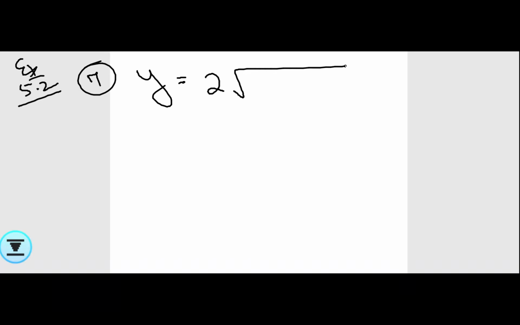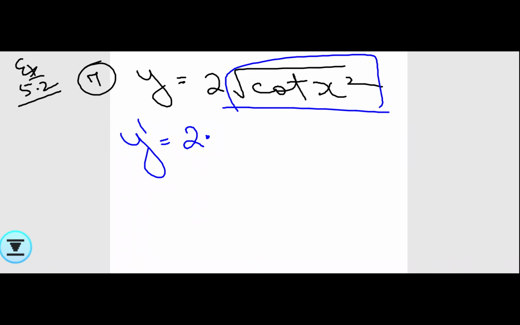Your next, 7th question. Exercise 5.2, 7th question. Y is equals to 2 root cot x square. Again, I'll do y dash. Now y dash, how will you do? 2 is attached to a function. So put 2 into. You cannot write 0 because 2 is attached to the function. So it will come as multiplication.